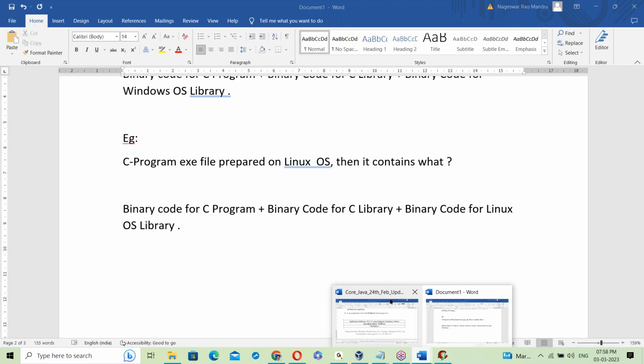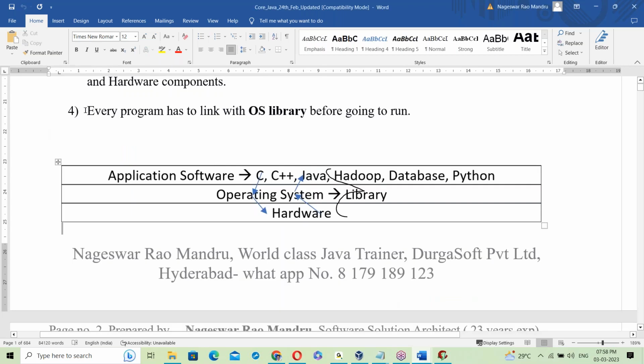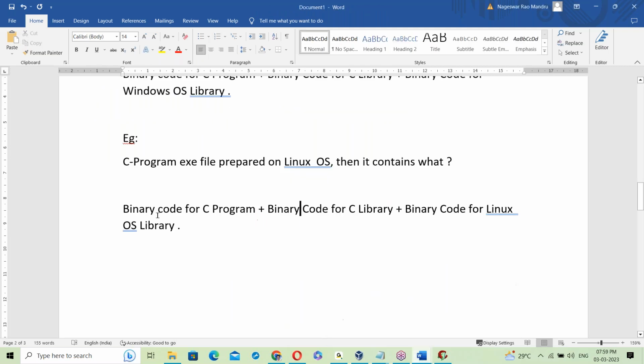See, in the previous class we discussed that every program has to link with the OS library before running. So the C program links with the OS library. If it is Windows OS, it links to the Windows OS library. If it is Linux OS, it links to the Linux OS library. Binary code for the C program, C library, and Linux OS library, linked together, generate the exe file.